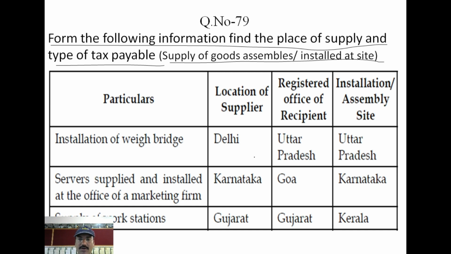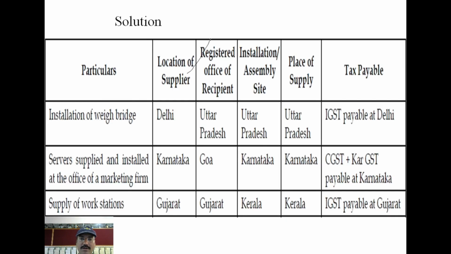Now you see that these three are the questions, means these three columns are there. The same three columns are like this here, 1, 2, 3, and you have to write the answer in these two columns. These two are the answer columns. So the question up to here is the same. You only have to write these two columns in the answer in the exam. So the location of supplier is Delhi. The registered office of the recipient is here, and where the installation is assembled is here. So we need to take these two places now.